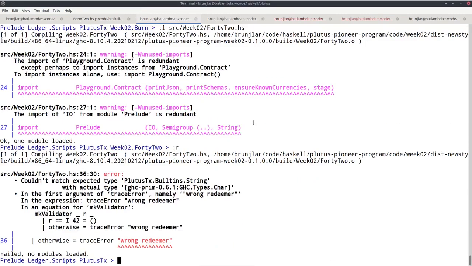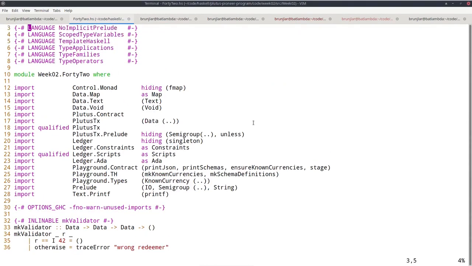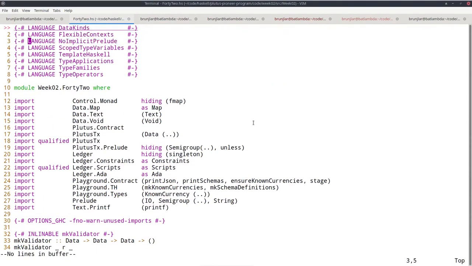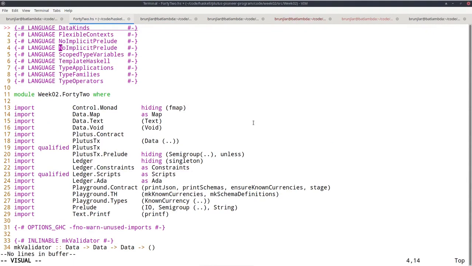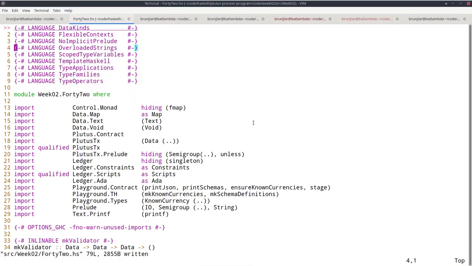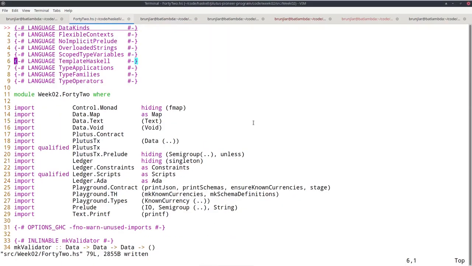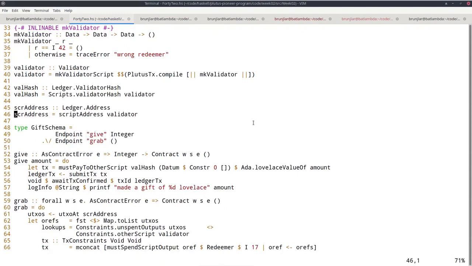Okay, let's see whether it compiles. It does not. Oh yeah, I copied the original gift, so I must again have this OverloadedStrings. Okay, so far so good. Now we should also change the off-chain code in order to try it out, because I would like to try it out with the correct redeemer and also with the wrong redeemer and see that in the one case it passes, in the other it fails.